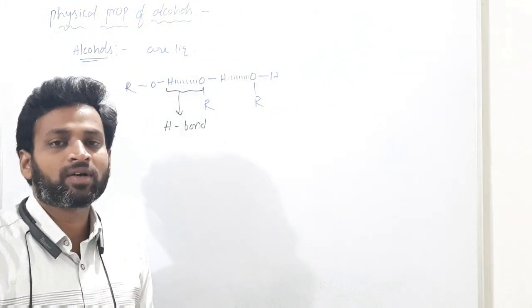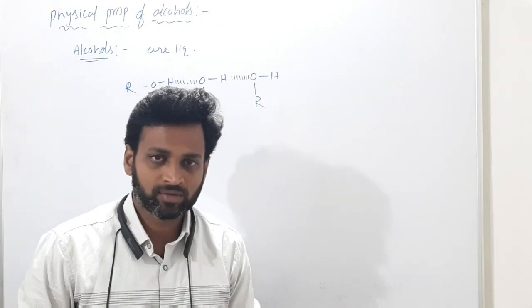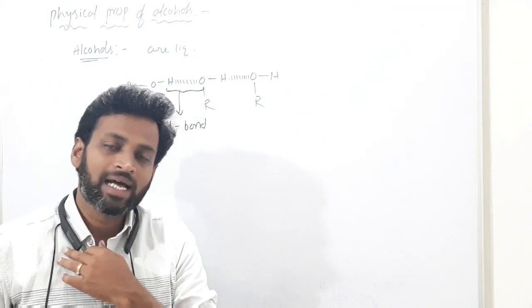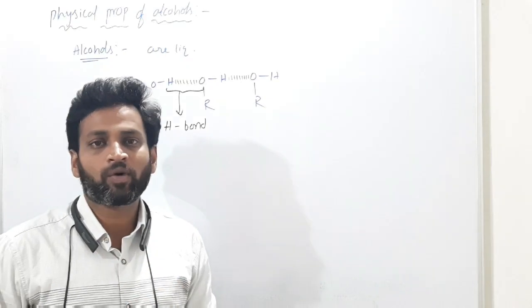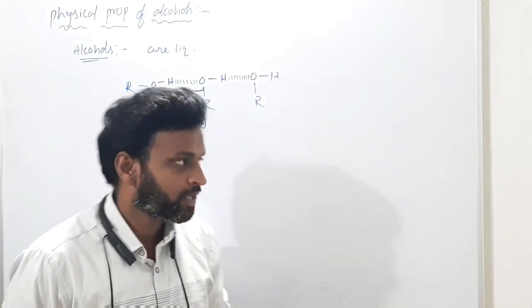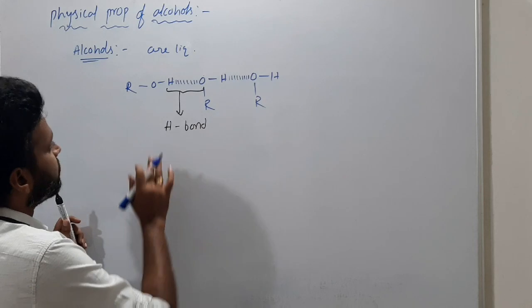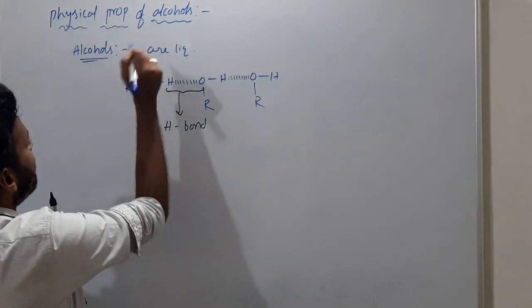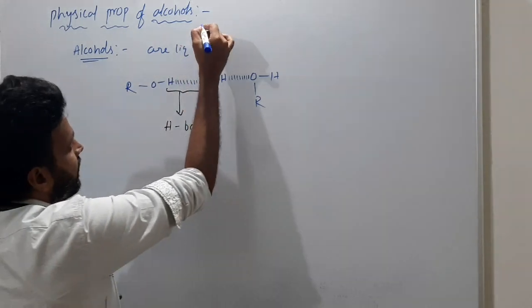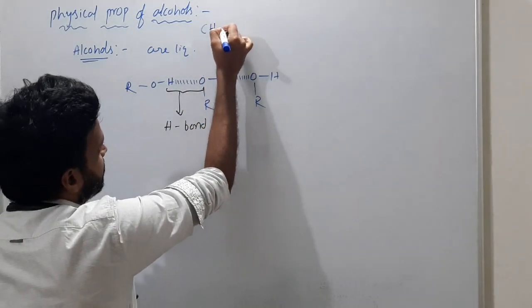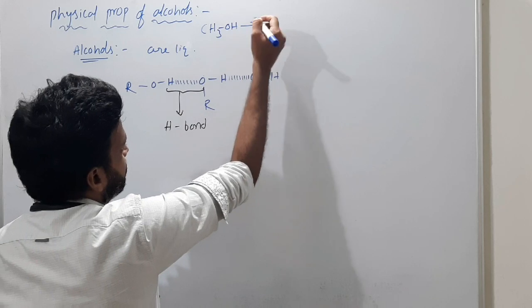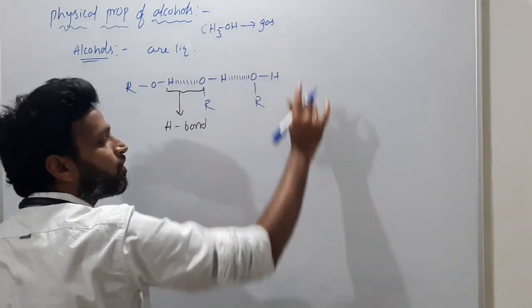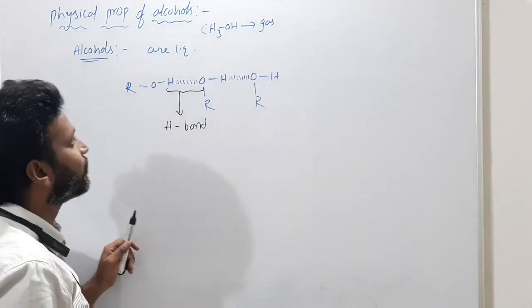Now we will discuss the properties of alcohols. First we will discuss the physical properties of alcohols, and then the chemical properties. In physical properties, first we will discuss the physical state. Methanol, CH3OH, is actually a poisonous gas, but easily liquefiable. Why easily liquefiable?